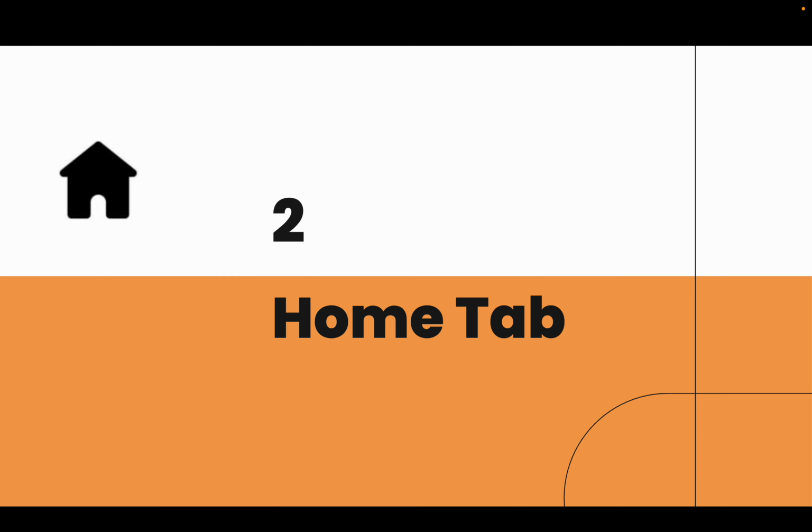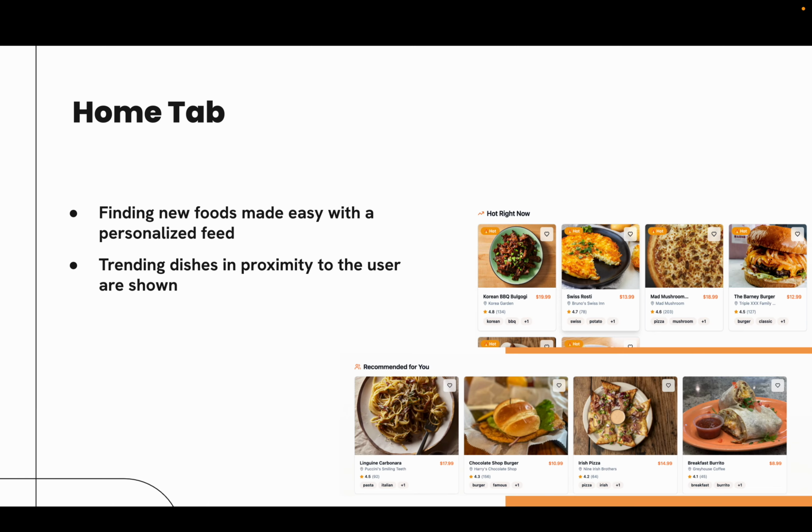To begin with our Home tab. Here, users will find and explore new foods through personalized AI recommendations based on their history with the app, as well as dishes in their location proximity that are trending with good ratings.